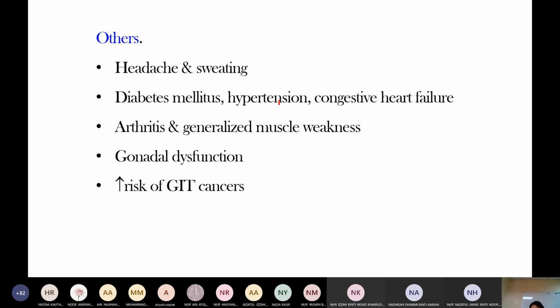It can also cause hypertension, and hypertension can lead to heart failure. As I just mentioned, growth hormone acts on the bone and increases bone density, so it can cause arthritis and muscle weakness. In the endocrine organs it can cause gonadal dysfunction, and with excess growth hormone there is an increased risk of GI tract cancers.